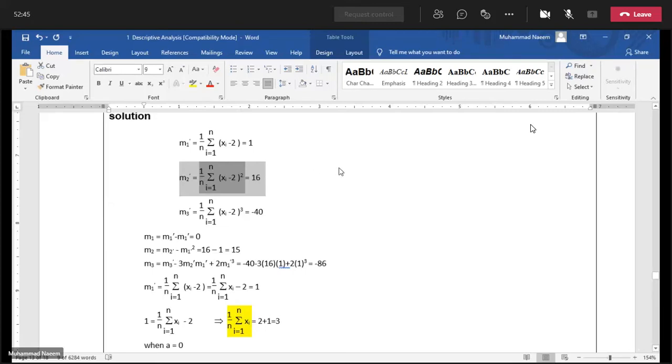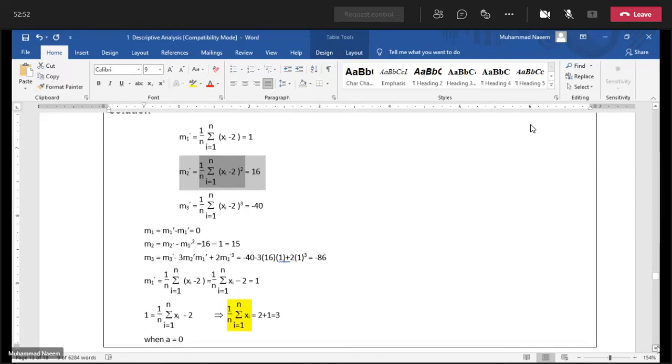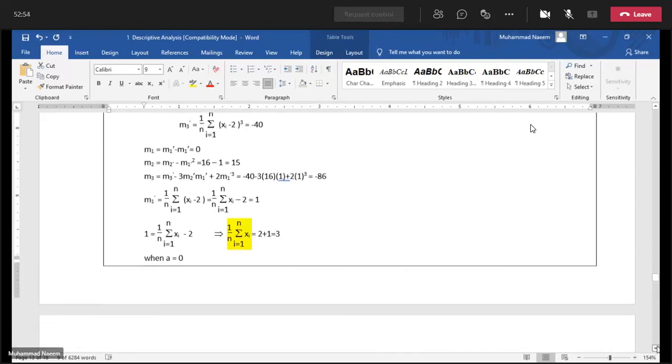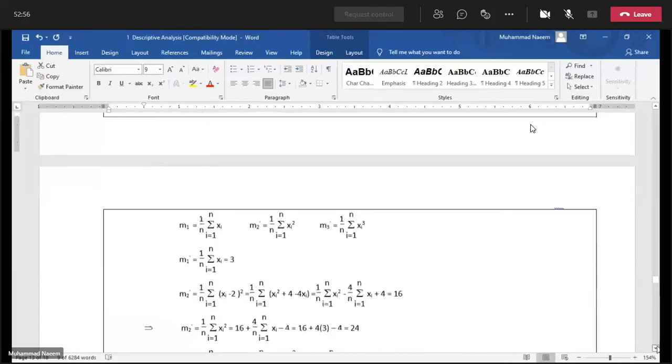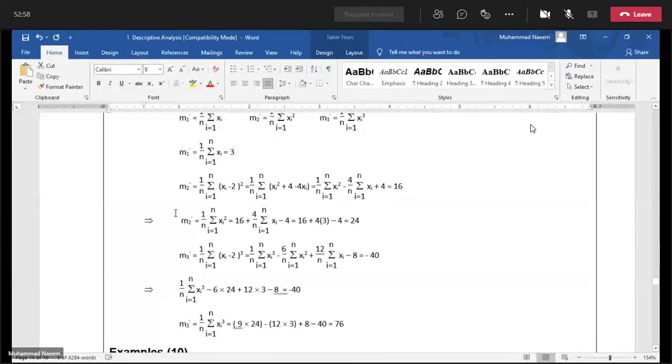Second and third terms, let me check if we have attempted. Okay, we have attempted this one. The expansion of the square is equal to xi square plus 4 minus 4x. Apply sigma to all the 3 terms and dividing by n.